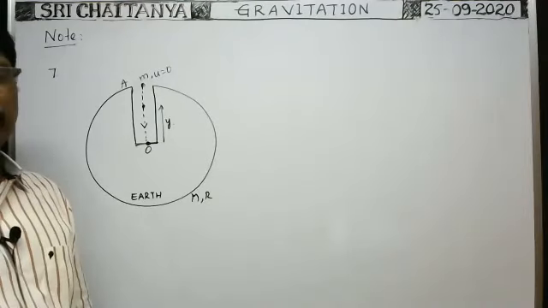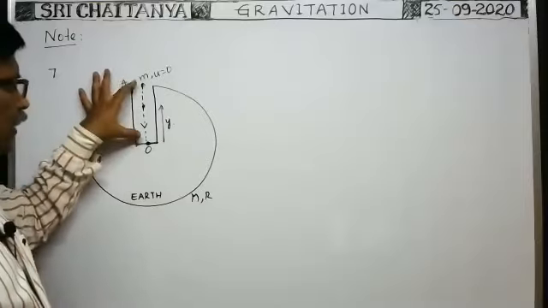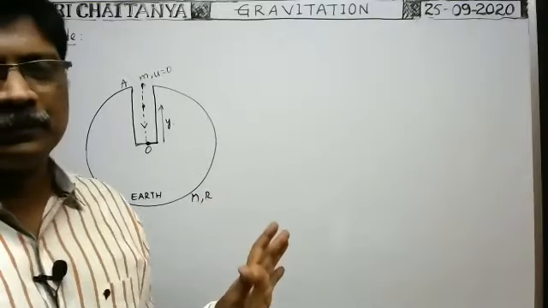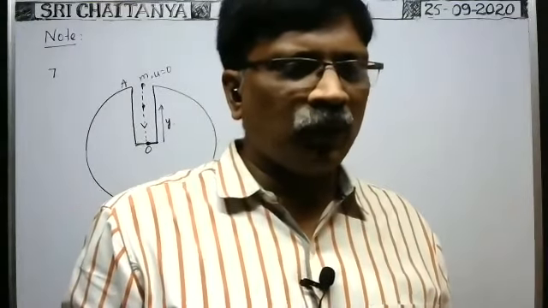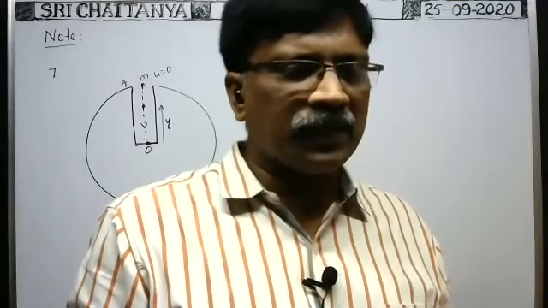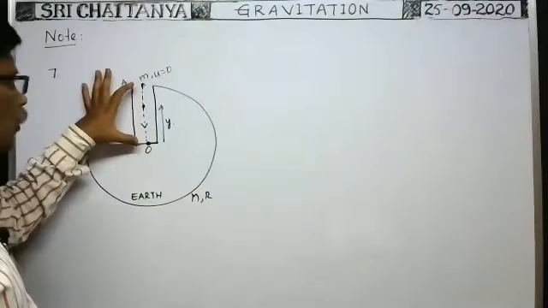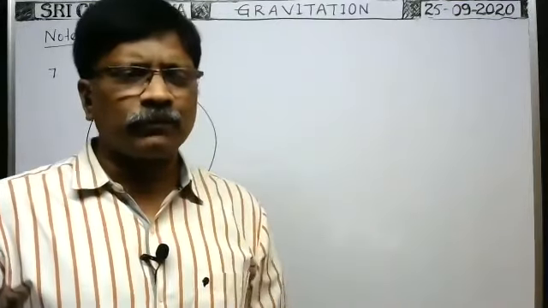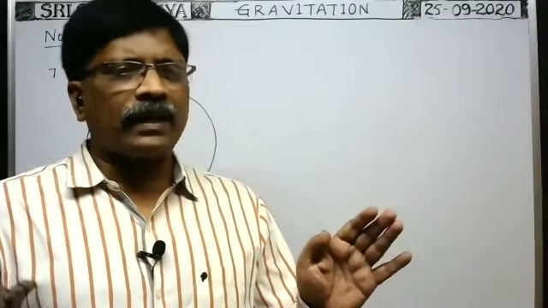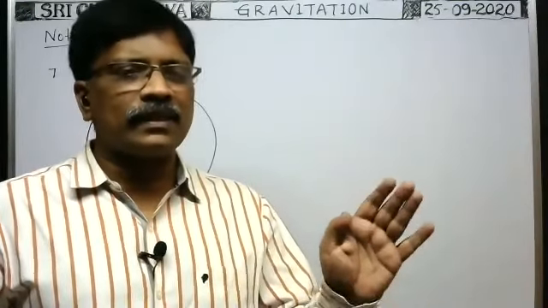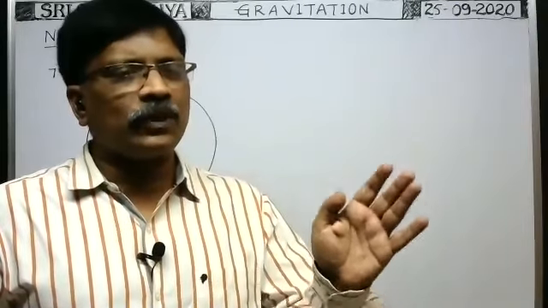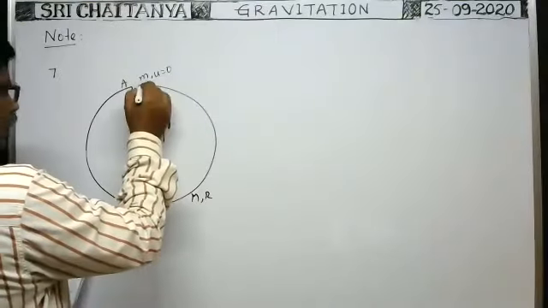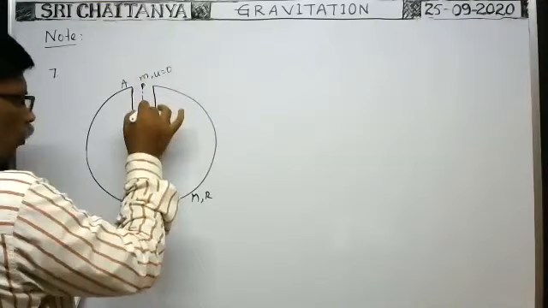Root 2h by g, where you imagine this height h is equal to capital R. That is the case whenever acceleration due to gravity g remains constant. In such a case, the time taken to travel a distance h due to gravity downwards is equal to root 2h by g. That is correct. But here, when the body moves downwards,